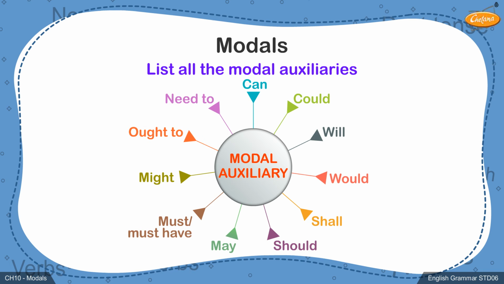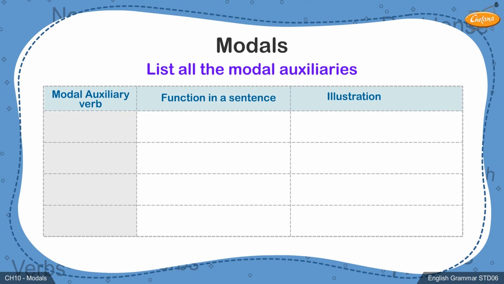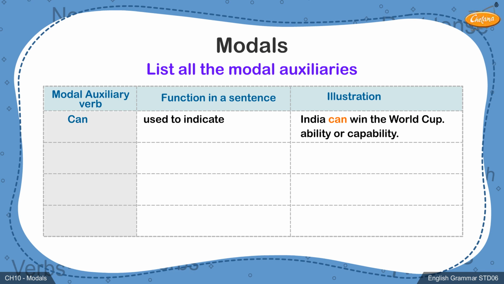Students, each of these modal auxiliaries perform different function. Let's have a look at these functions in detail. The modal auxiliary can is used very commonly to indicate an ability of an individual. This ability would include any talent or special skill that person may have. In the sentence, India can win the World Cup, the verb can shows the ability of India to win the World Cup.